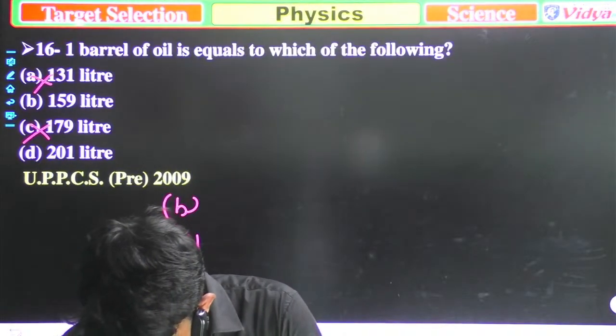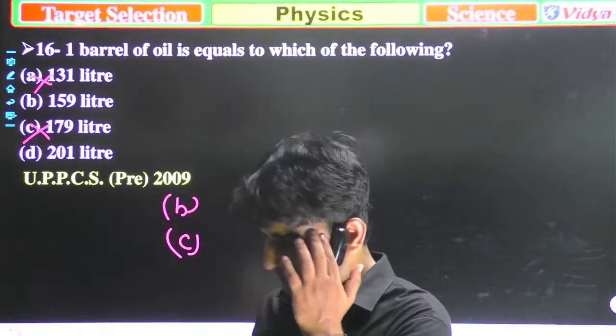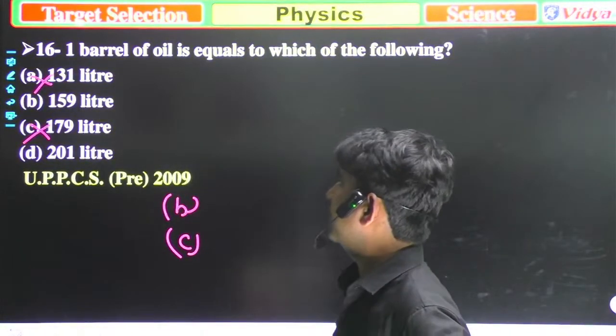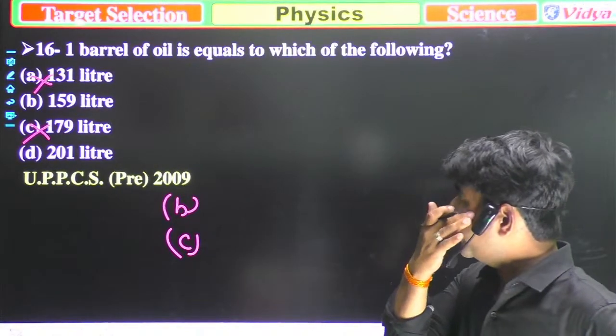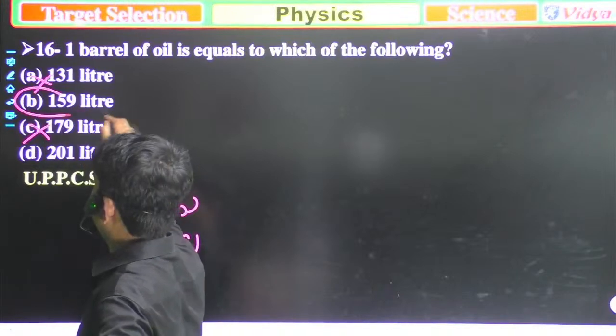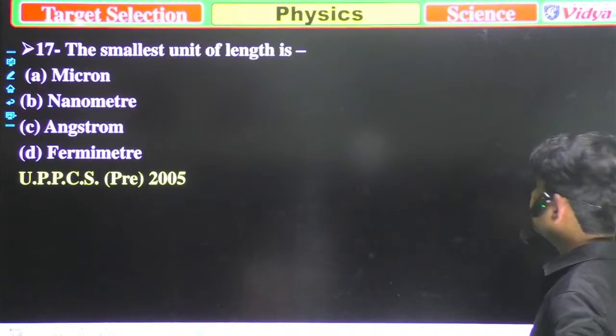Sai Golua says option B. Vinod Kumarji, option B. Yeah, that's correct, because one barrel is equal to 159 liters. So Sai Golua, you should clap for them. You are correct. Now we'll move to the next question.